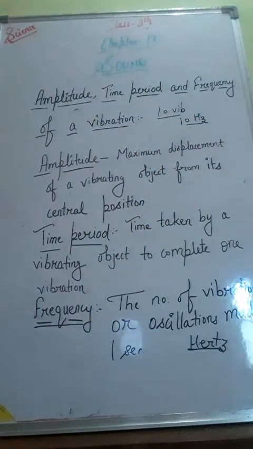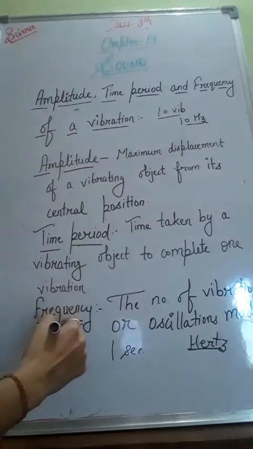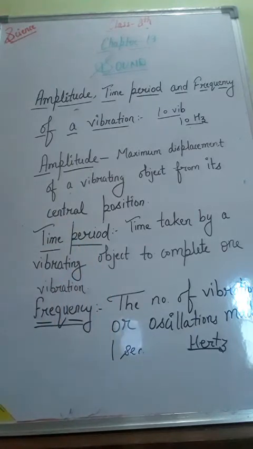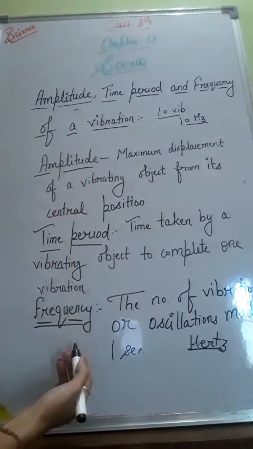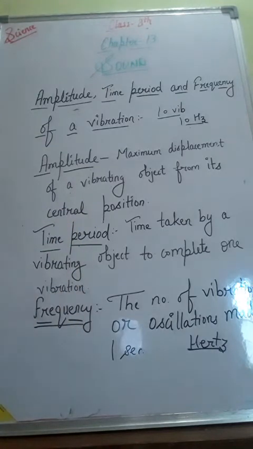Because of these characteristics, sounds are different and easy to recognize. Every object produces a different type of sound, and you all know this very well, and that depends on its amplitude, time period and frequency. For example, girls have a different sound and boys have a different sound. That's all because of the amplitude, time period and frequency of sound. It totally depends upon these three characteristics of sound.